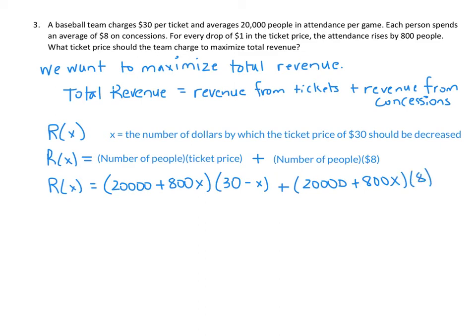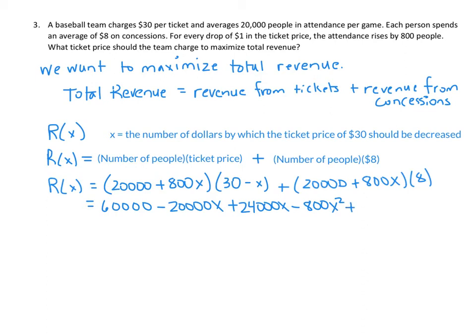Now if we work on simplifying this, we have 60,000 minus 20,000x plus 24,000x minus 800x squared. That's when we FOIL out the first term.